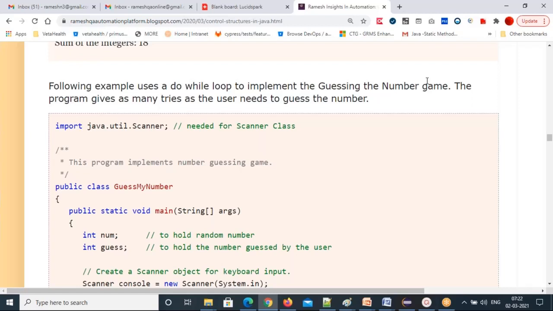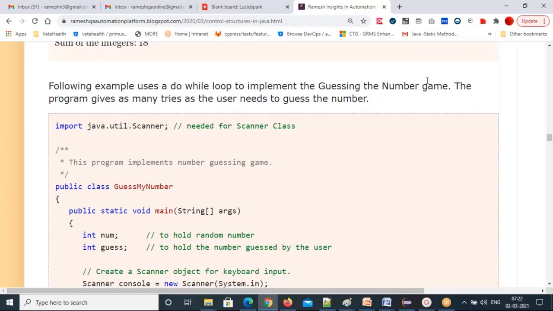So I'll generate one random number, and you have to guess it exactly. If you guess a smaller number, I'll tell you clearly: oops, you guessed a wrong number, try again. If you guess more than the random number, I'll tell you that you guessed more than the random number. And another condition: you guessed it correctly. So I need to check three conditions.